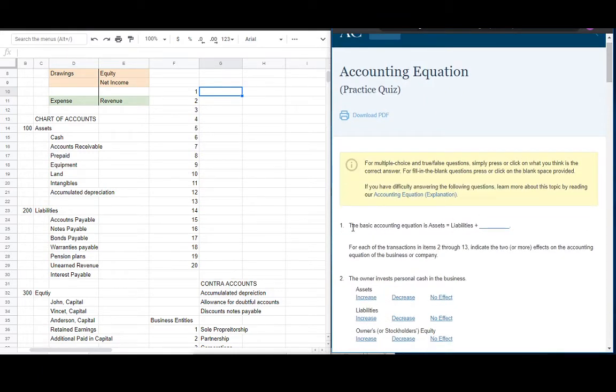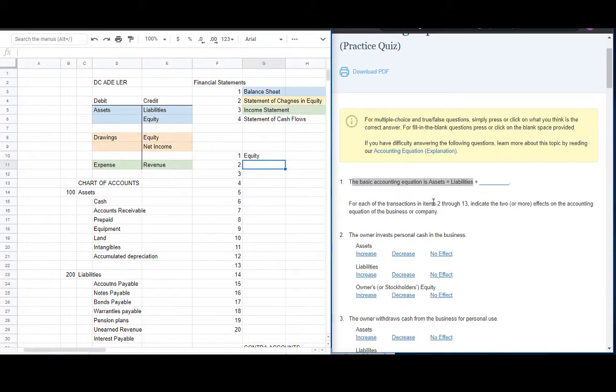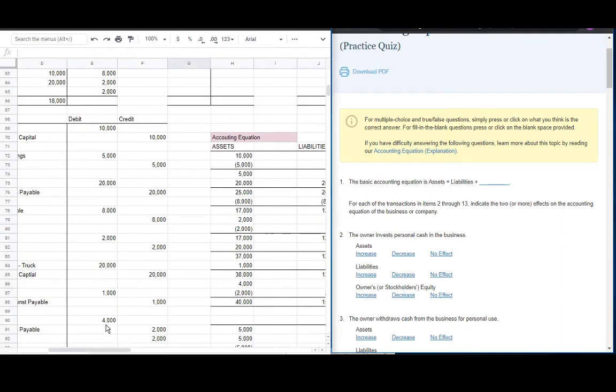So number 1, the accounting equation is assets equals liabilities plus equity. Ulit, assets equals liabilities plus equity. So it is the balance sheet account here. Ayan. So number 2. Ayan, so we have a set of problems from number 2 to 13 and indicate whether it affects the accounting equation of the business company. So I have prepared a solution for here.